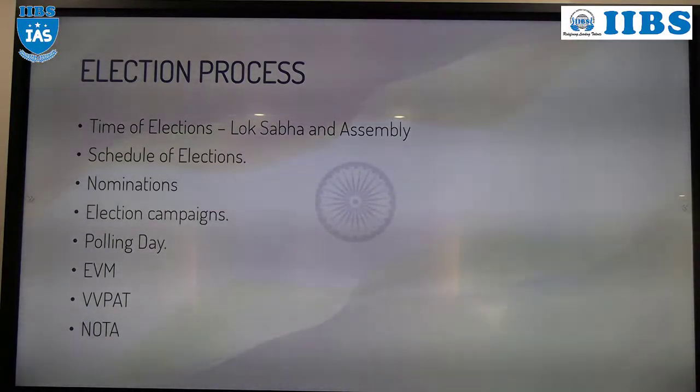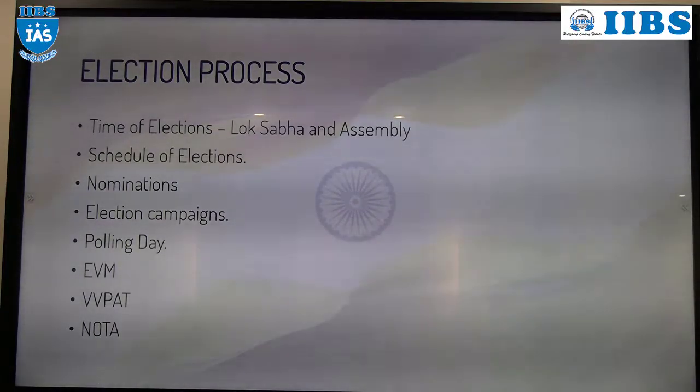Plus the returning officer has the power even to cancel the nomination. If any dispute or issue is there, at that time the RO has the power to cancel the nomination. So once a nomination is filed, it can be cancelled or it can be withdrawn. Understood? Who can cancel? RO. Who can withdraw? The candidate.